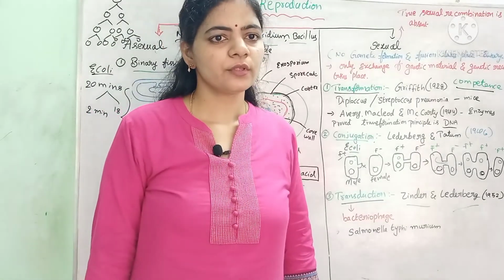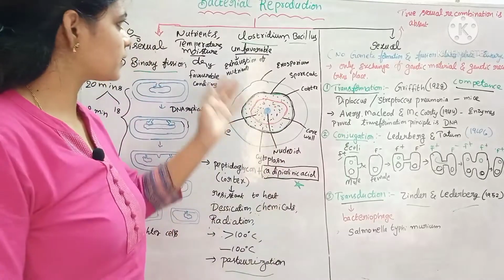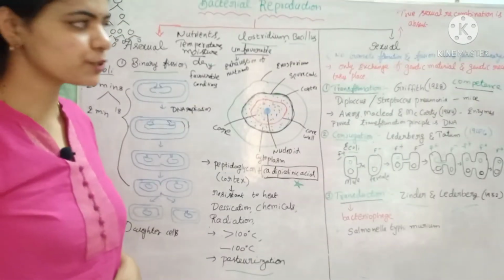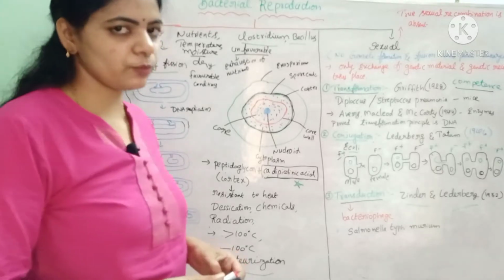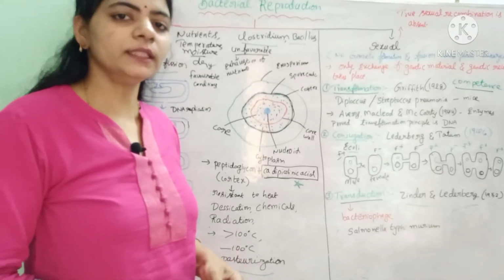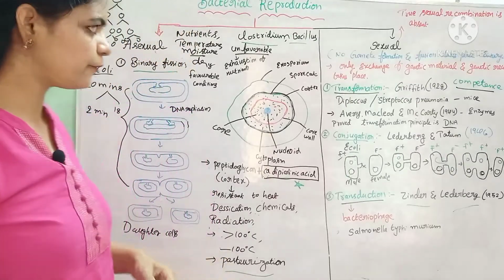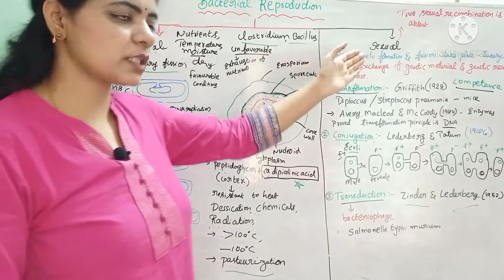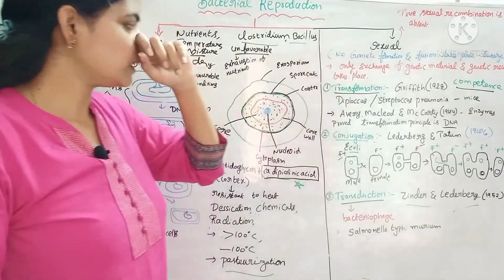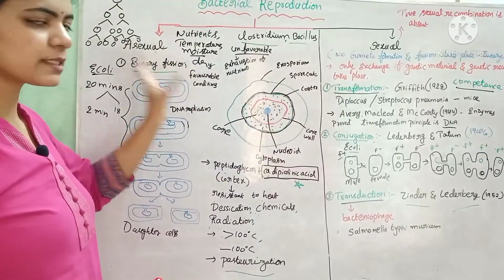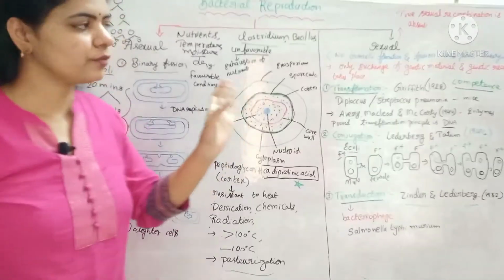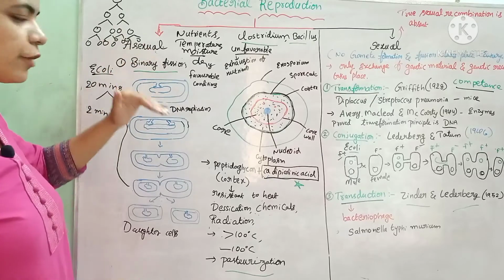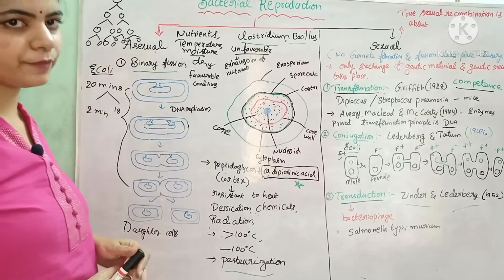Today I am going to explain another topic, that is bacterial reproduction. So we all know that there are two kinds of reproduction, that is sexual mode and asexual mode. Like all the other organisms, bacteria also follow two kinds of reproduction. Majority of the bacteria undergo asexual mode of reproduction only. In asexual reproduction, they follow binary fission.